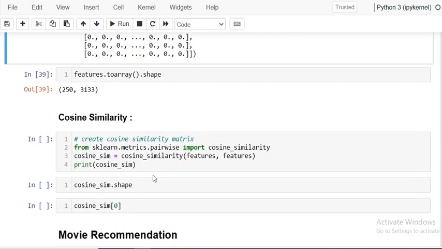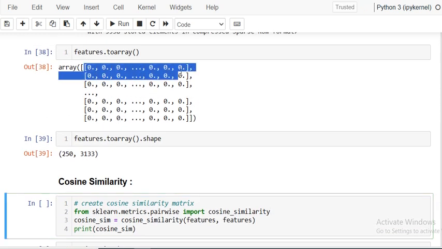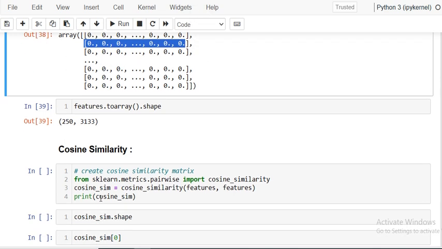Now next, this matrix we have to use for checking the similarity. So from sklearn.metrics.pairwise import cosine_similarity. It will check the first row, second row, check the similarity among these, and create a similarity matrix, the cosine similarity matrix.